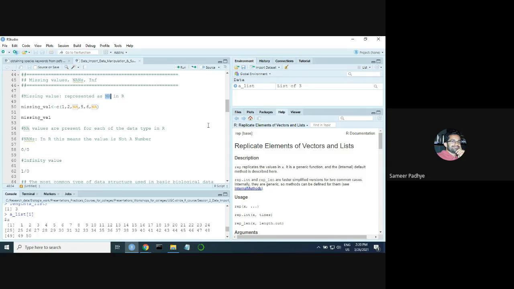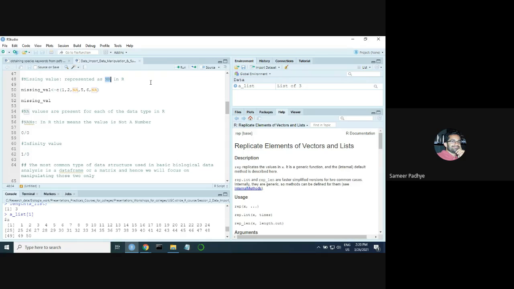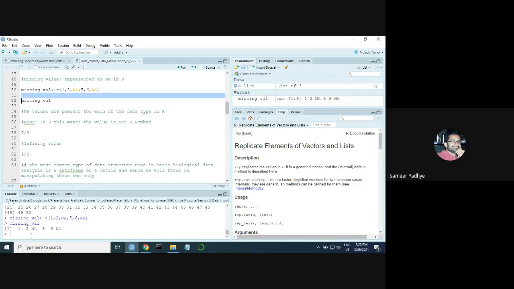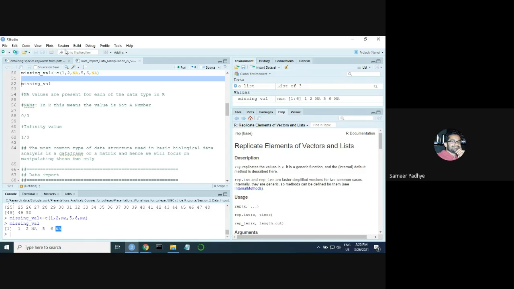Why are missing values important? Because many functions have specific arguments or inputs that you have to specify, so that R knows how to handle those missing values. If you don't tell it how to treat those NAs, you can get an error. So is this part clear? This is what a missing value in R is. It's represented by NA. If you run this command and look at this vector, missing val, we'll see that there are 2 NAs in our data. Is this part clear? Yes.